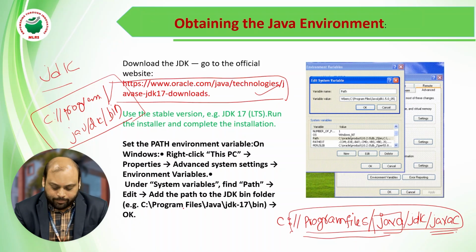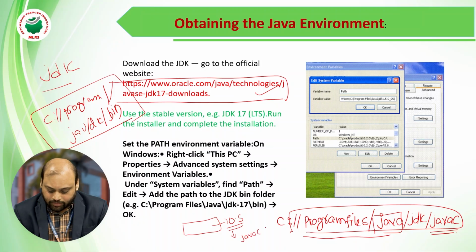So we are giving a path to the OS to tell where the Java compiler is available. Who is the Java compiler? Whatever program you are writing needs some application to check whether you have written it according to the particular rules and regulations or not.